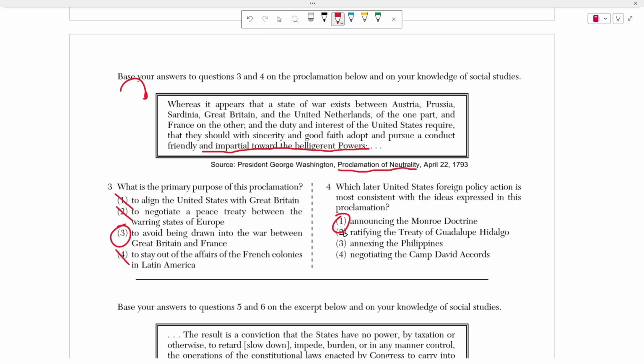All right, ratifying the Treaty of Guadalupe Hidalgo meant that America was not neutral, right? America was in a war with Mexico, right? So again, that would increase tensions between the U.S. and Mexico, that would not be neutral. Annexing the Philippines, well, that resulted in a war with Spain. That's the opposite of neutrality. And finally, negotiating the Camp David Accords raised tensions in the Middle East, which, again, is not moving towards neutrality.